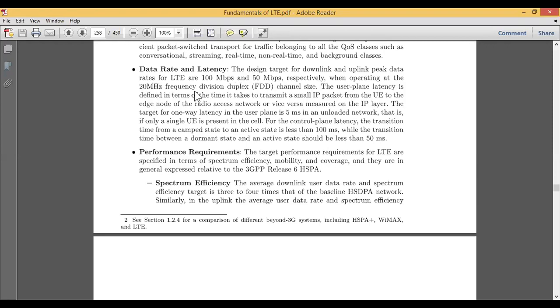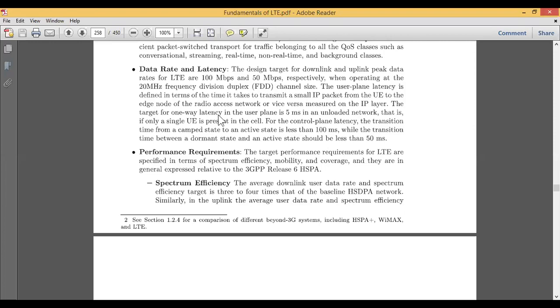That is FDD, frequency division duplex, channel size. The user plane latency is defined as the time it takes to transmit a small IP packet from the user equipment to an edge node of the radio access network, and vice versa. So just remember this data rate and latency. The data rate for downloading is 100 Mbps and for uplink it is 50 Mbps, using a 20 megahertz FDD channel, and to transfer a small IP packet from the user equipment to the radio access network, or vice versa, this data rate and latency can be used.